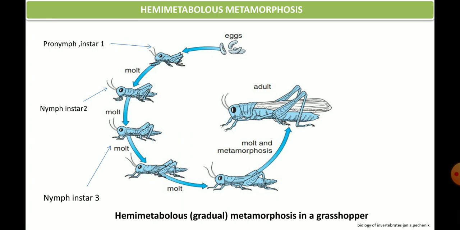This picture shows the life cycle of hemimetabolous insects, in which the egg ruptures to release the pronymphal stage, or we can say the first instar nymph, and then successively the second and third instar, which later gets converted to an adult.